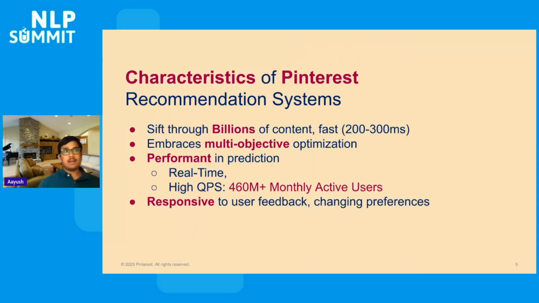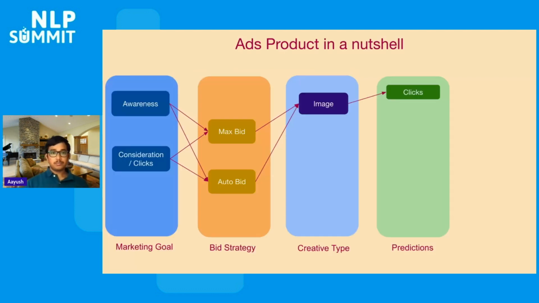Just before that, let's look into some of the characteristics of the Pinterest recommendation system. To be performant, this recommendation system needs to sift through billions of content in very low latency, around 200 to 300 milliseconds. It needs to be performant, real time, and also responsive to user feedback and their changing preferences. That's where the recent advancements in natural language processing come into the picture. It also embraces multi-objective optimization to satisfy the optimization goals for Pinterest, for our partners, and for our pinners.